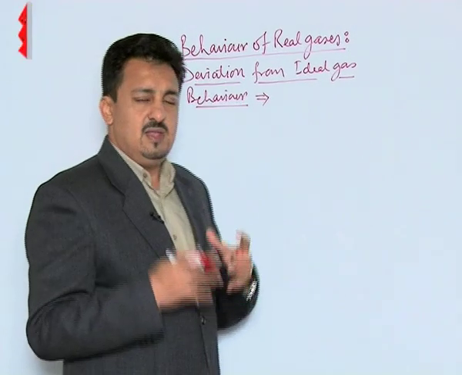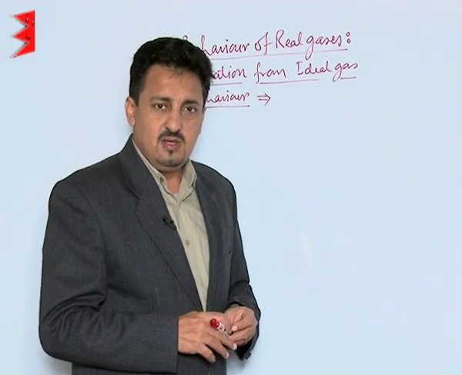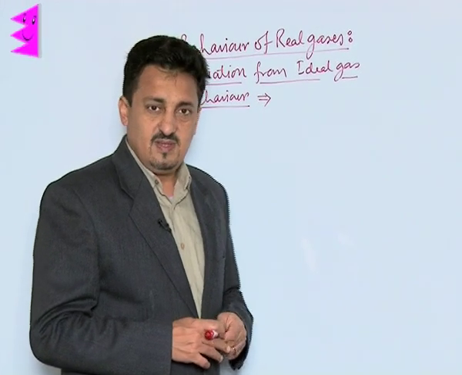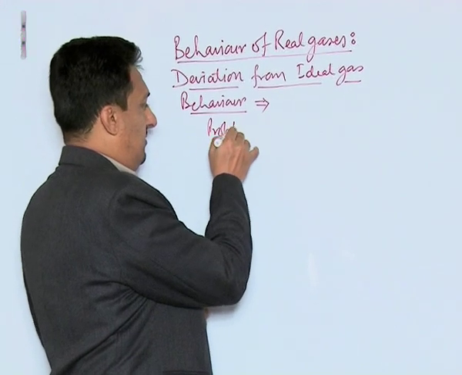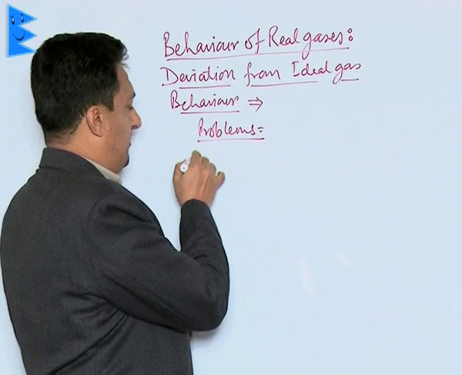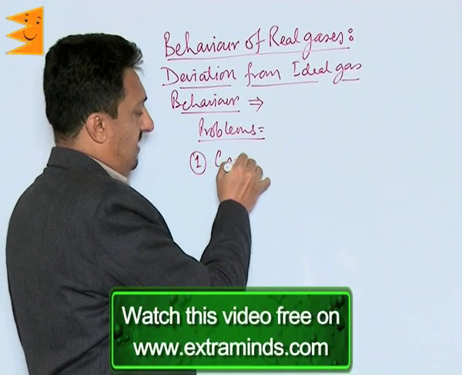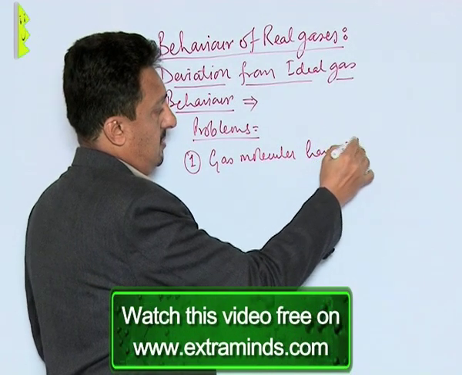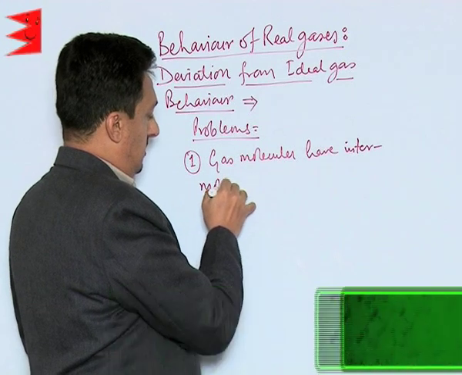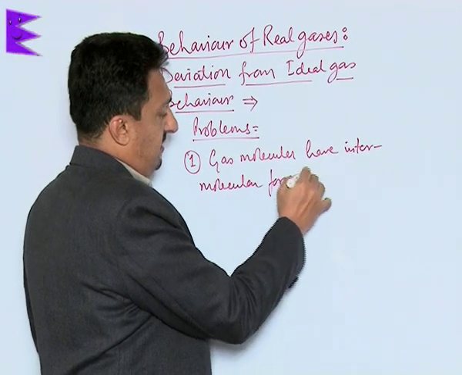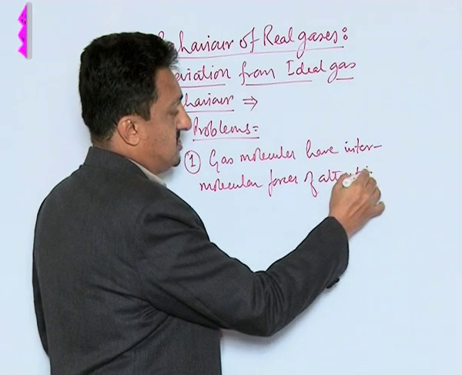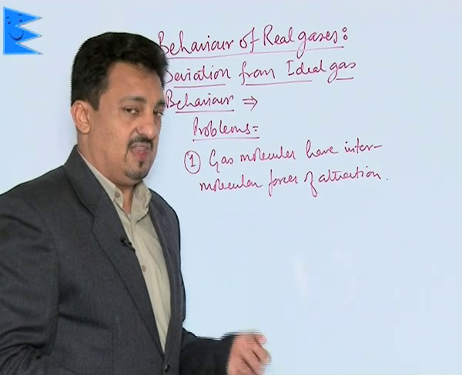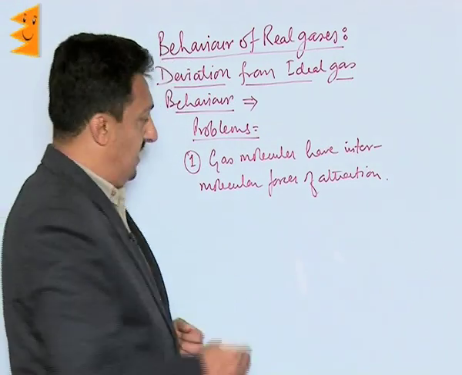After a number of studies and deep thought, it was realized that there are certain problems with the postulates of the kinetic theory of gases. Two problems were mainly figured out. First, gas molecules have intermolecular forces of attraction, which the kinetic theory of gases used to neglect.